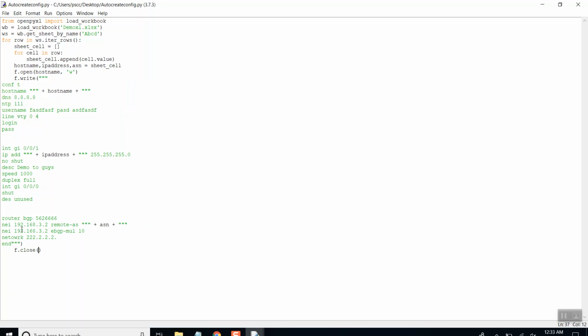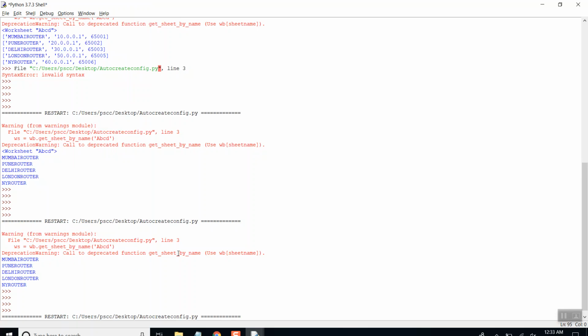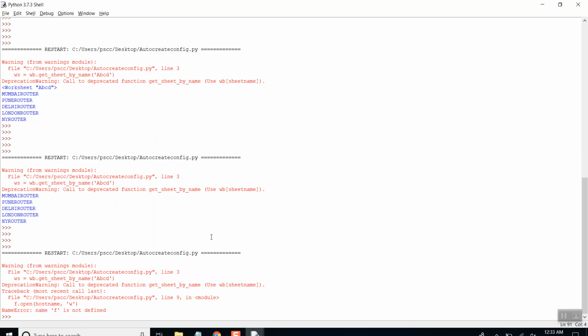I will recommend you to always close the files, because if you keep it open then it will stay open in the system for a while, and after a duration, the system will close it, whatever the counter it has. So let's try to run it and see if this works. What is this? F is not defined.